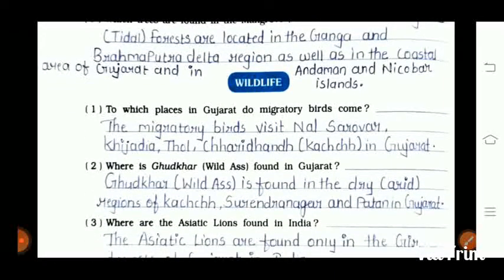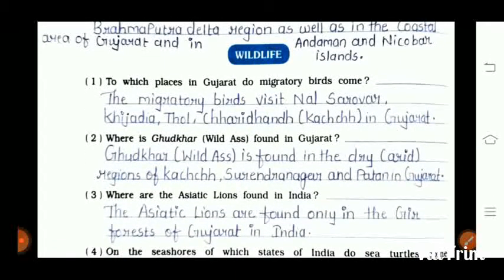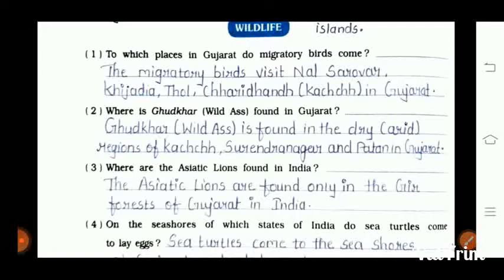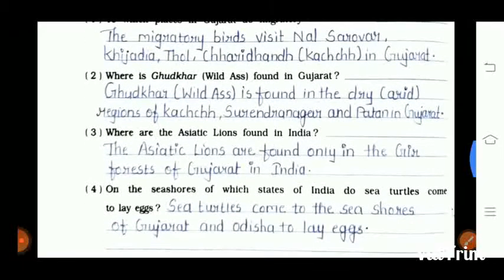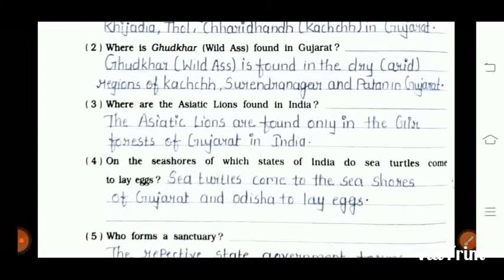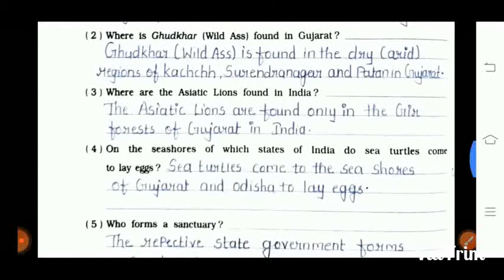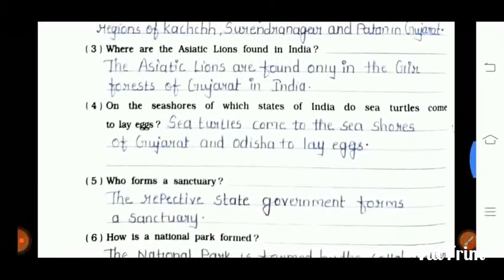Next one is wildlife. The first question is to which place in Gujarat do migratory birds come? The migratory birds visit Nal Sarovar, Khijadia, Dhol, Chiridan, Kutch in Gujarat. Second one is where is the Ghudkhar wild ass found in Gujarat? The Ghudkhar is found in the dry region of Kutch, Surendranagar and Patan in Gujarat. The third one is where are the Asiatic lions found in Gujarat? The Asiatic lions are found only in the Gir forest of Gujarat in India.